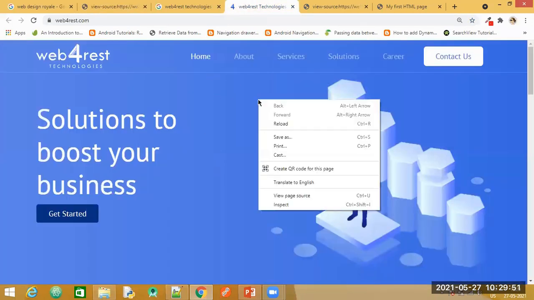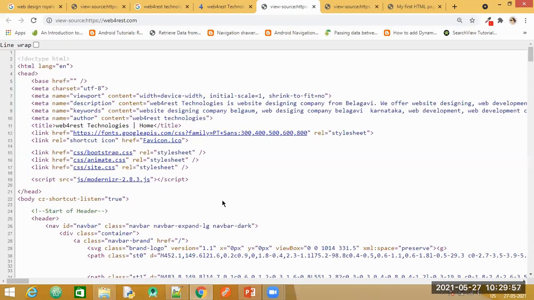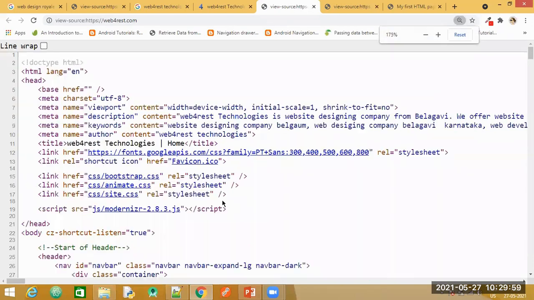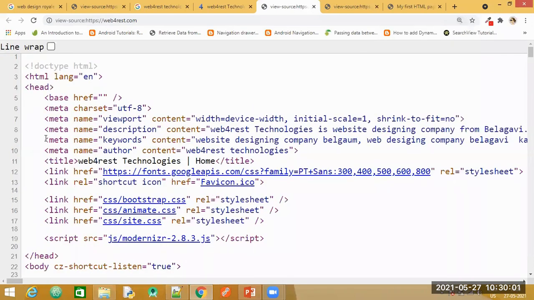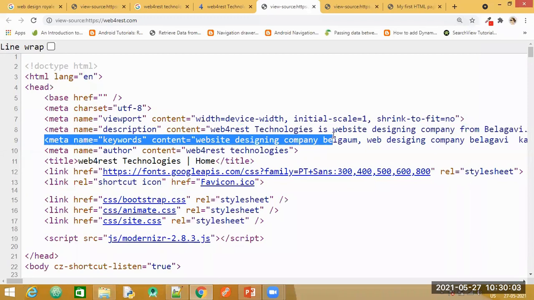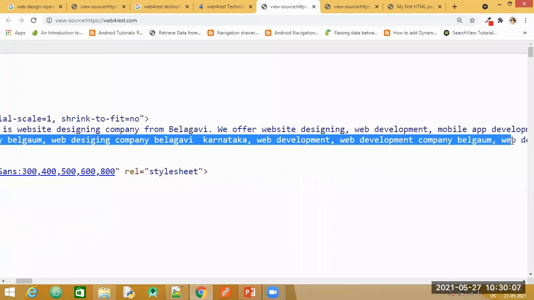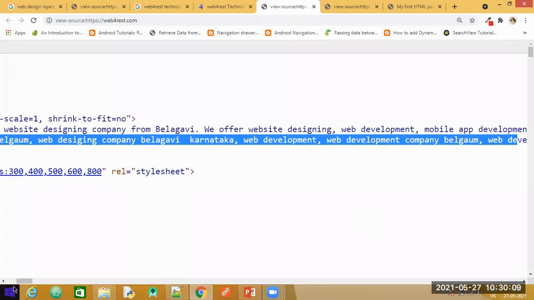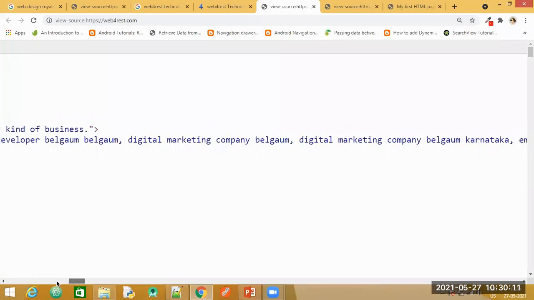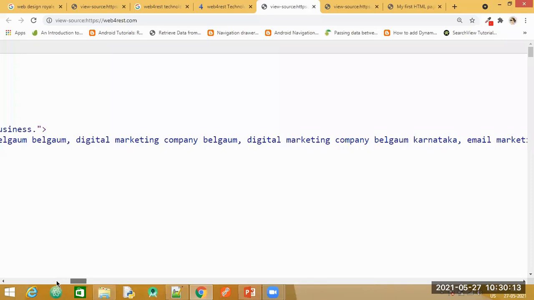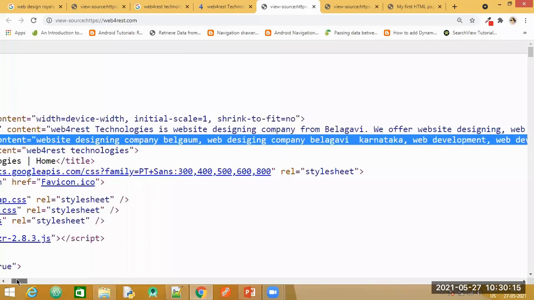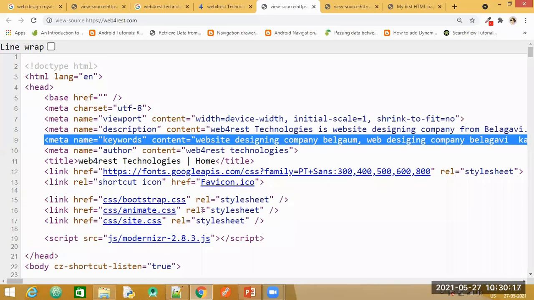So similarly, I have another website here. See, I'm just going to right click on this website and say view page source. So this will open up. Have a look here again at these keywords. They have mentioned so many keywords here. So like this, you can think of all the possible names with which a user could search your website and mention it in this meta tag.